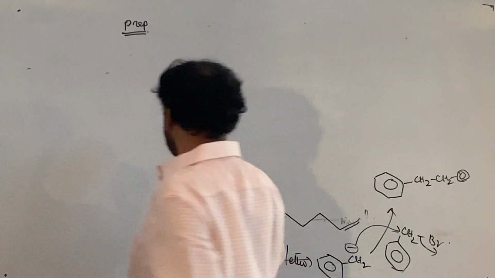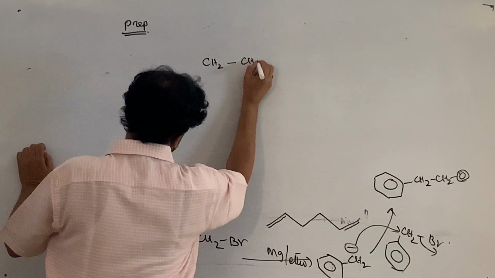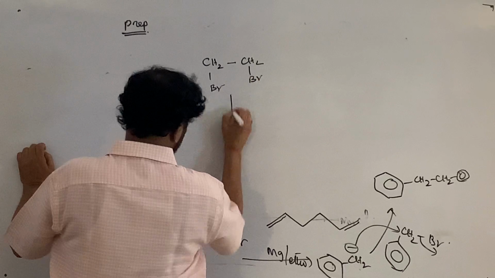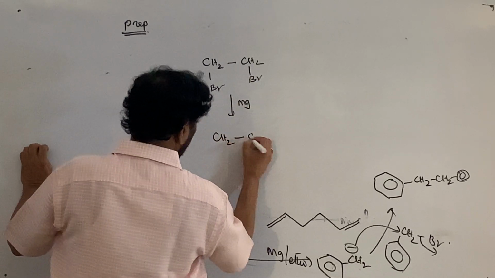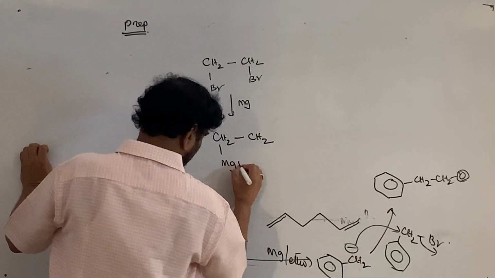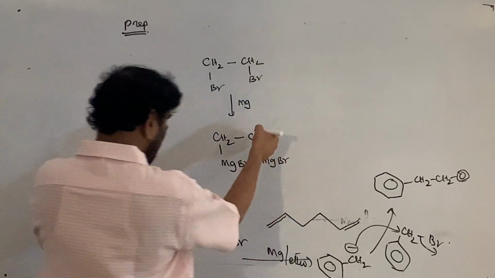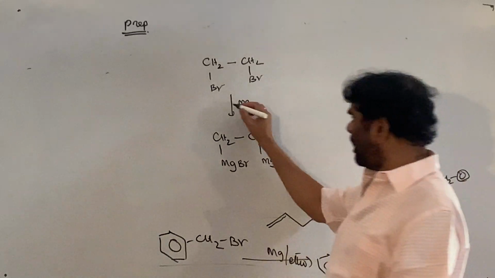If you take this gem-vinyl dihalide, 1,2-dibromo, what we expect on treatment with magnesium in ether is MgBr at both places, but this is not possible.